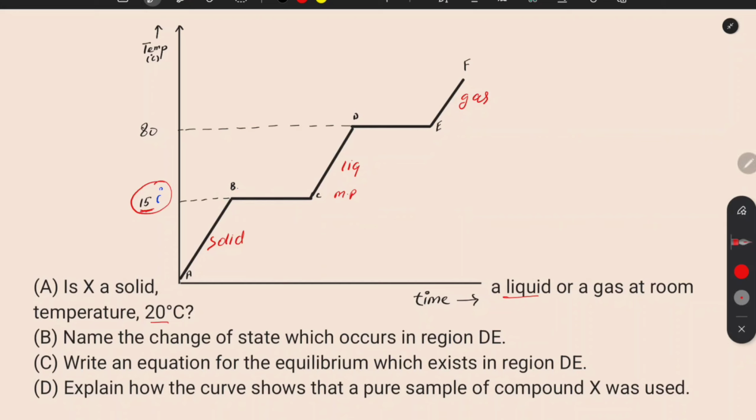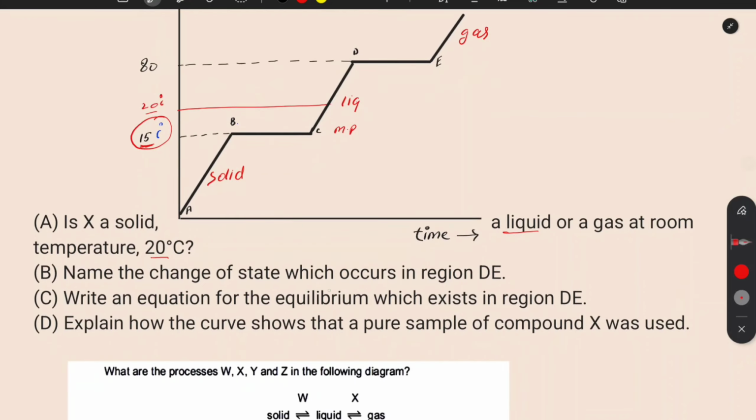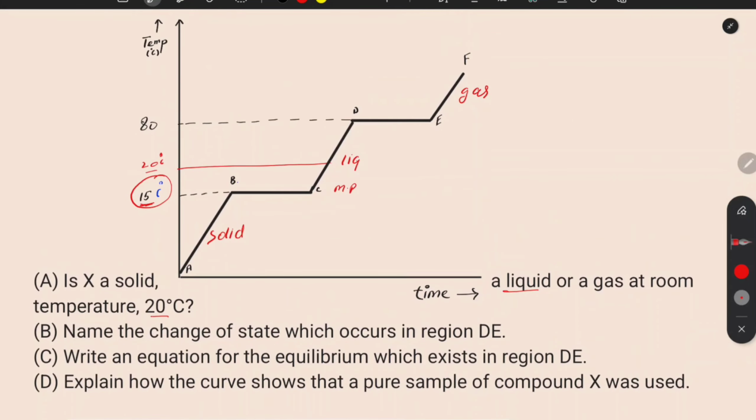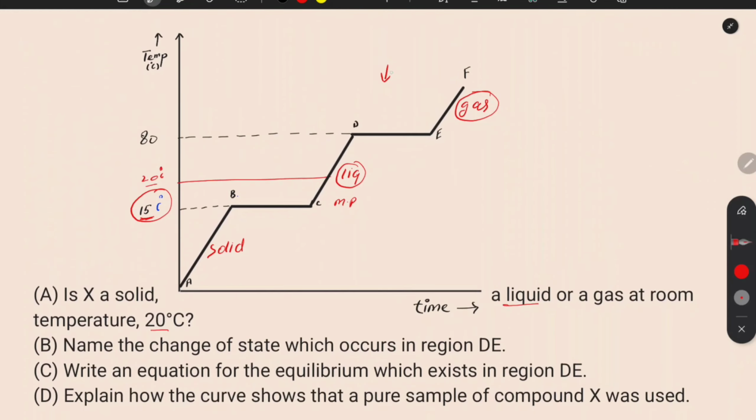20 degrees centigrade is the temperature where it will be, maybe here. It will be in liquid state at this temperature. And name the change of state which occurs in the region D to E. So at this point liquid is converted into gas. So what is the conversion? Liquid into gas. The process of this conversion is called boiling. So this is boiling.